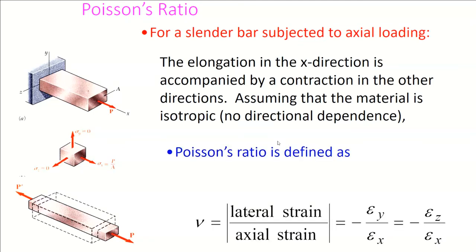Then we define Poisson's ratio as equal to lateral strain over longitudinal strain. Longitudinal means axial. Lateral strain is the strain in the lateral or transverse direction, look at my cursor, and longitudinal strain is the strain in the direction in which load is applied. So if you take any fabric in textiles and try to elongate it in the longitudinal direction, you will find there is a contraction in the transverse direction. And I have already defined this, a term you must have remembered.